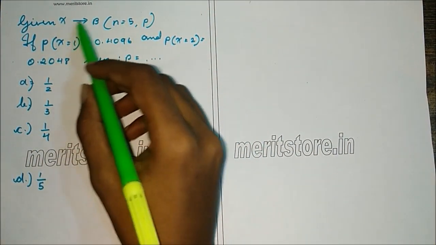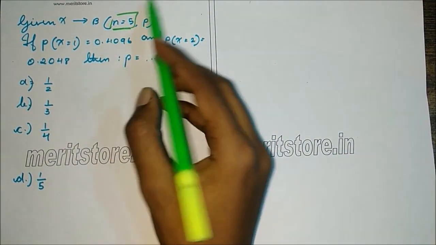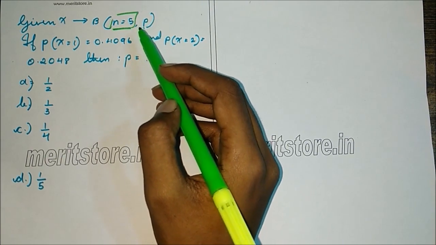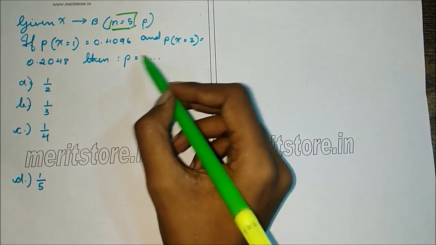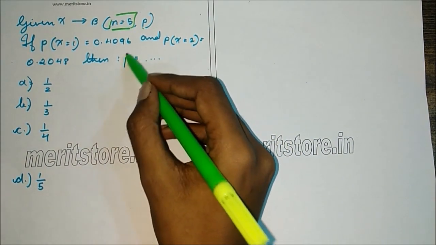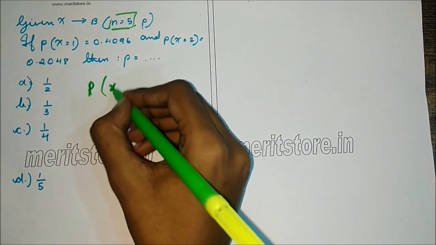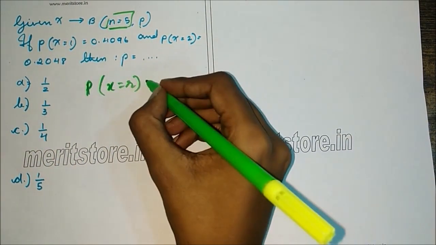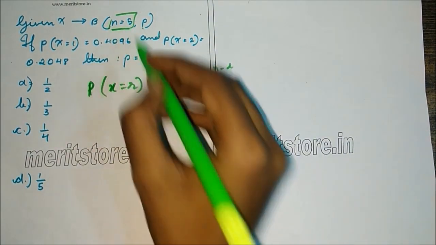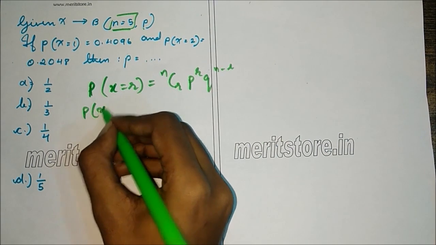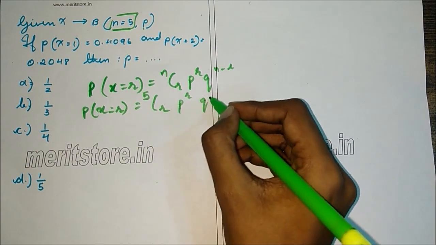Next question is, it is given that X is a binomial distribution where n is 5, that is the number of trials is 5, p is the probability of success. If P of X equals 1 is 0.4096, P of X equals 2 is 0.2048, then the value of p is what? So first we'll write the general value for X equals r for any value of X. This is given as nCr p raised to r q raised to n minus r. Now here n is 5, so P of X equals r will be 5Cr p raised to r q raised to 5 minus r.